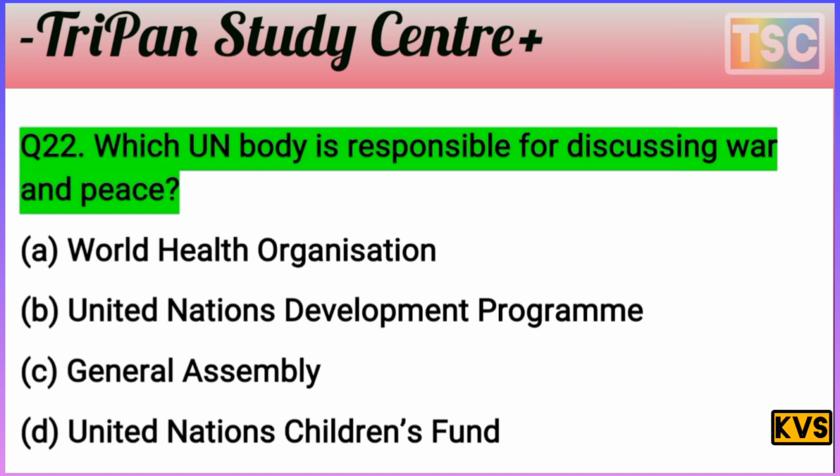And the question here: which UN body is responsible for discussing war and peace? The question is clear here. Which UN body is responsible for discussing war and peace? A. World Health Organization, B. United Nations Development Program, C. General Assembly, D. United Nations Children's Fund. You know that's an important question here. But United Nations Children's Fund is only for the children here. This D is rejected.